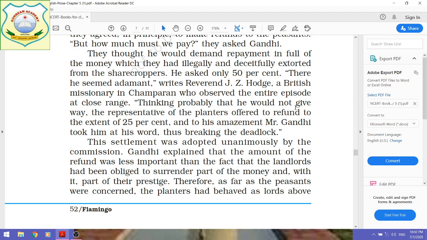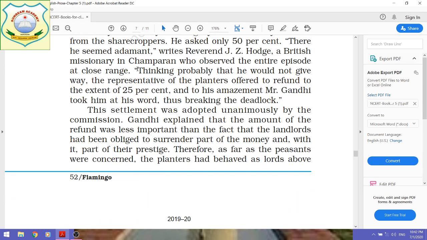He wrote that Gandhiji seemed rigid, meaning he would not compromise for less than 50% refund to the sharecroppers by the British landlords. And thinking probably that he would not give way, the representative of the planters offered to refund to the extent of 25%.